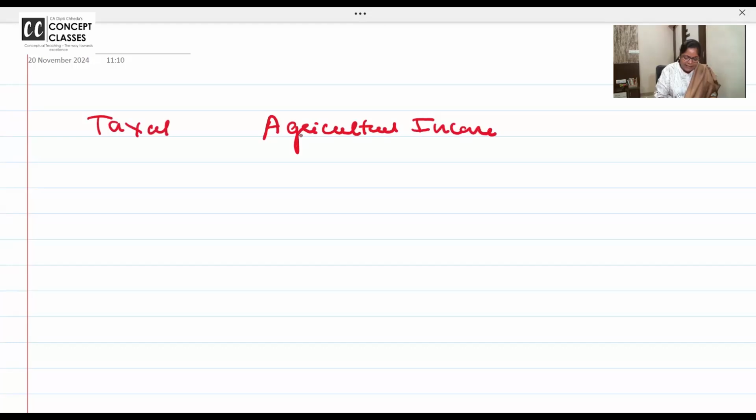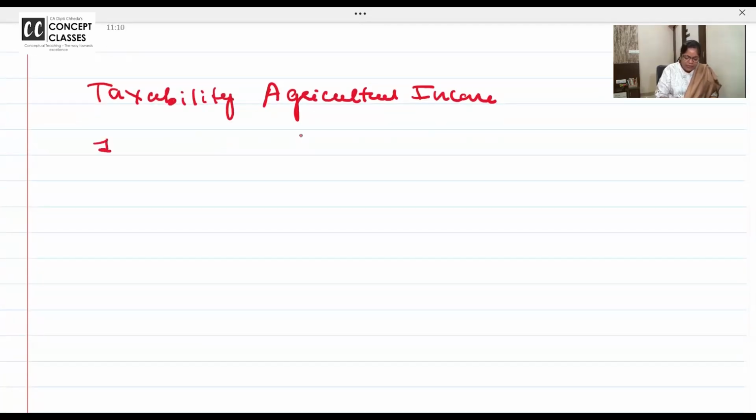Okay, so some basics I'm telling you, nothing to write. There is no need to write anything right now, you can just watch here. Okay, right. So we are seeing how the agricultural income is going to be taxed. I call the heading as taxability of agricultural income. The first step we should know what is called as agricultural land.